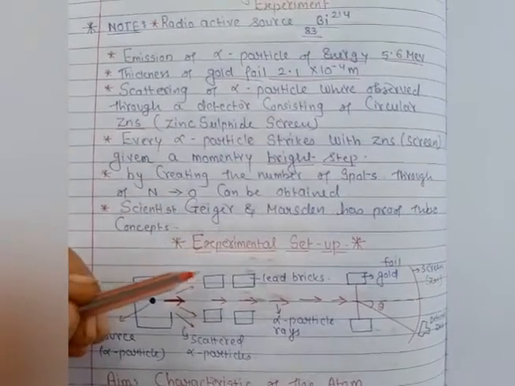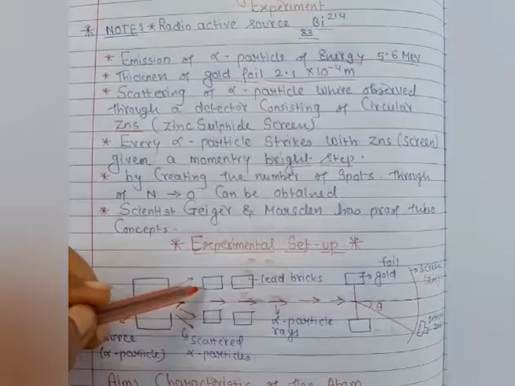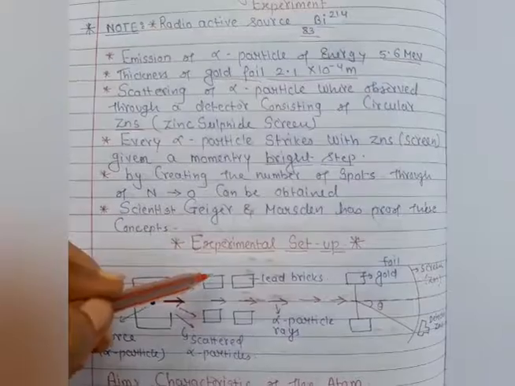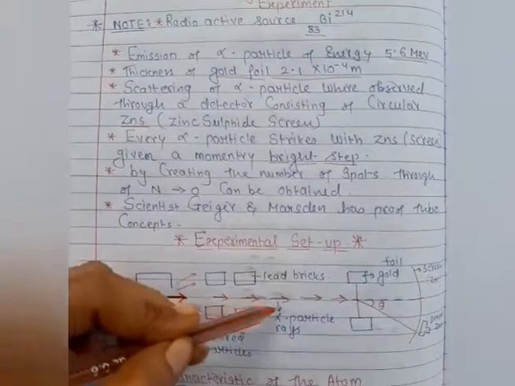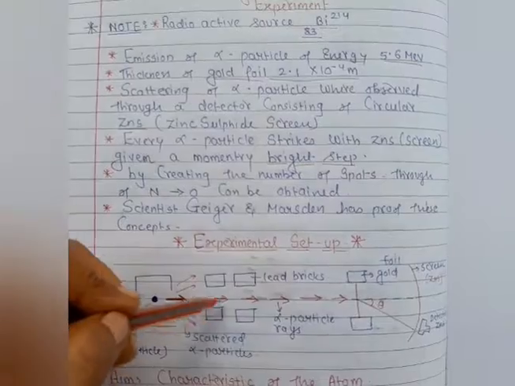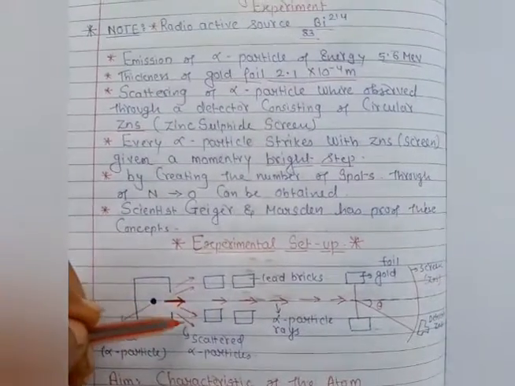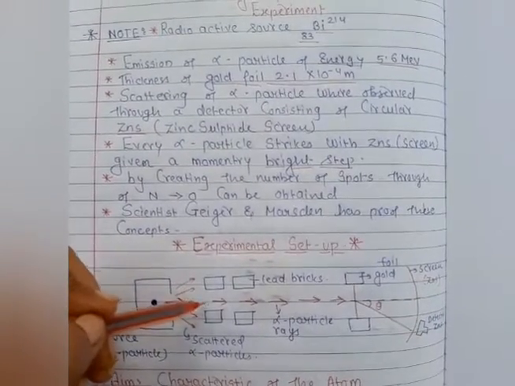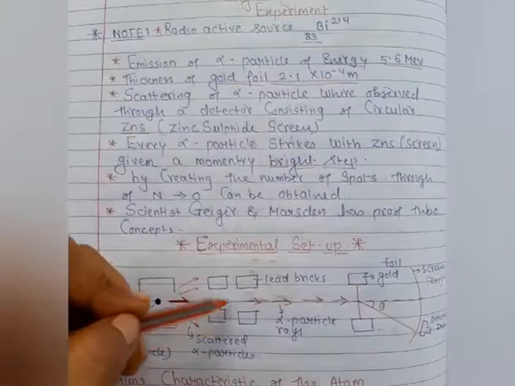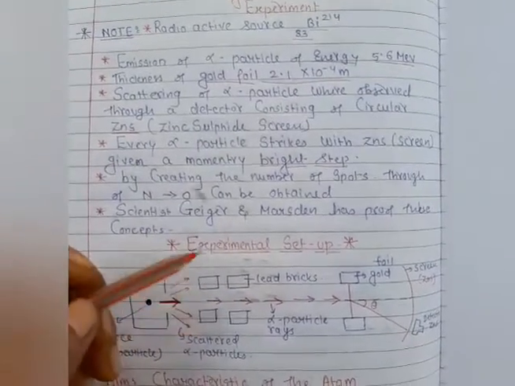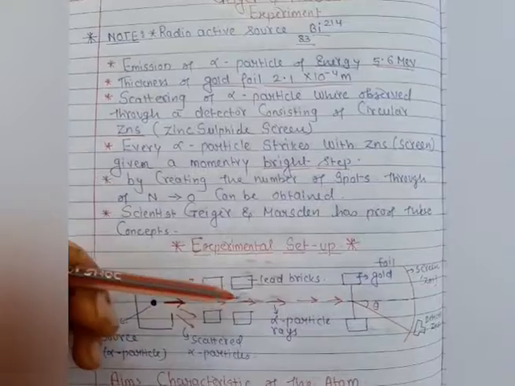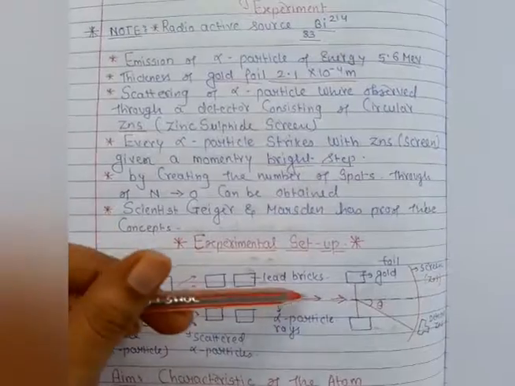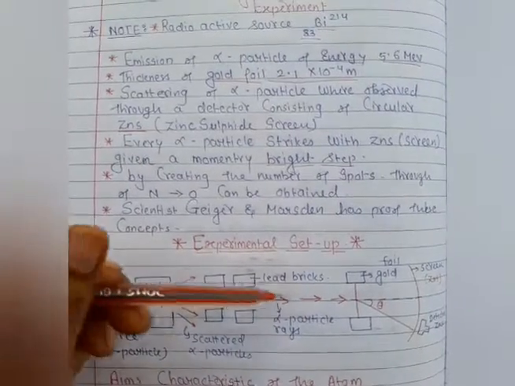Yes, students, these bricks collect all the scattered particles in the upward and downward directions, and with the help of these bricks, all these alpha particles move in a uniform direction. This is the work of the lead bricks in this experiment, because we can't count scattered particles, so we make the scattered particles move in a uniform direction. That's why we introduced lead bricks here. Clear? After introducing lead bricks in this experiment, as you can see here, the alpha particle rays are moving in a uniform direction. It means they are moving in a linear direction.